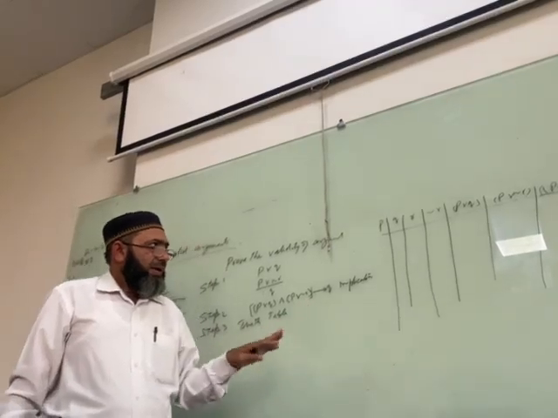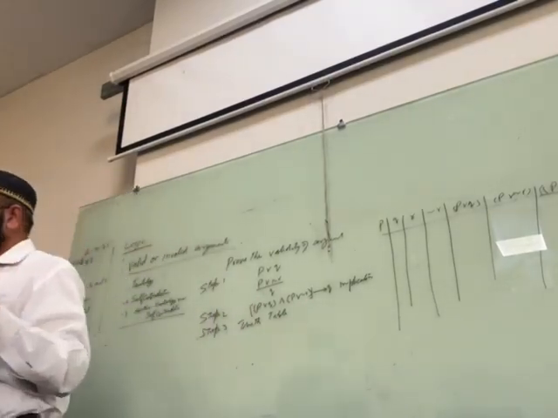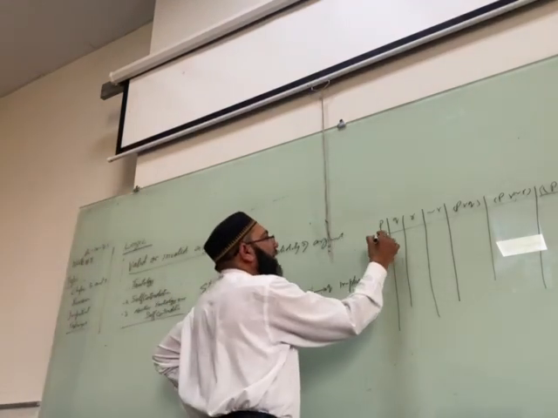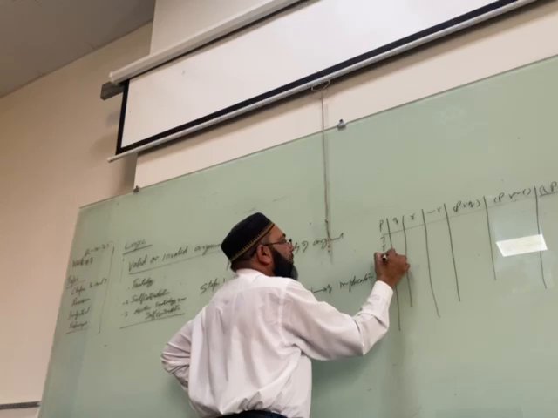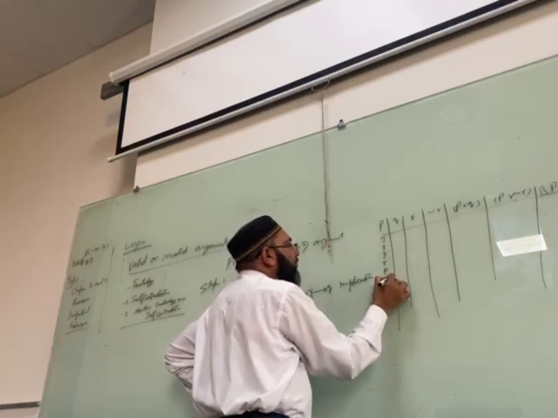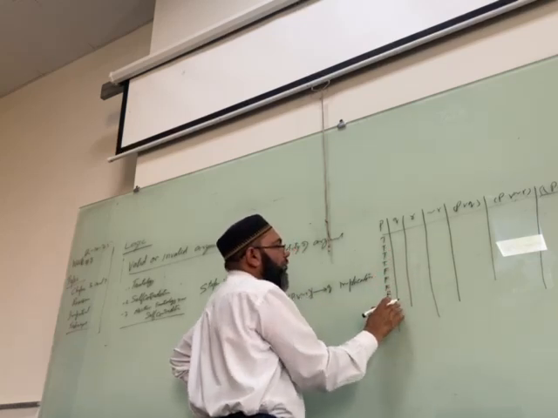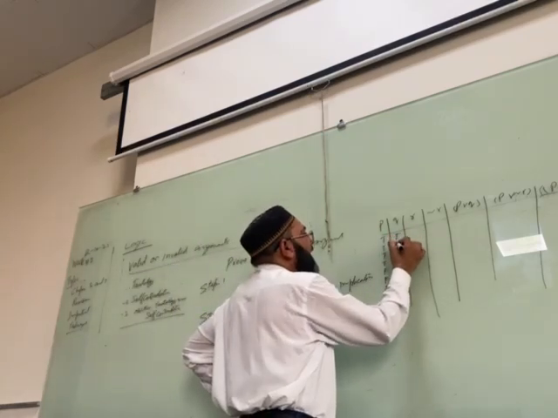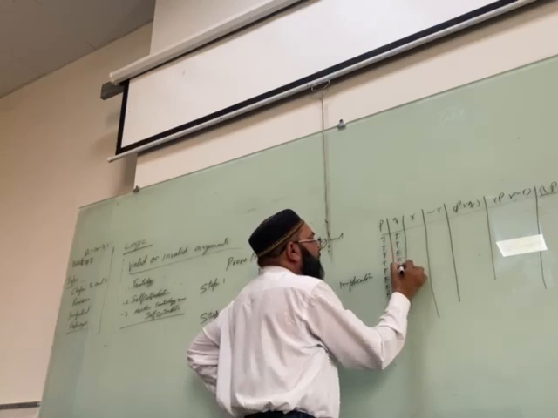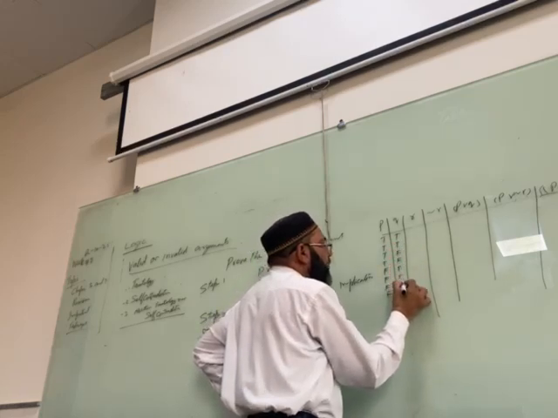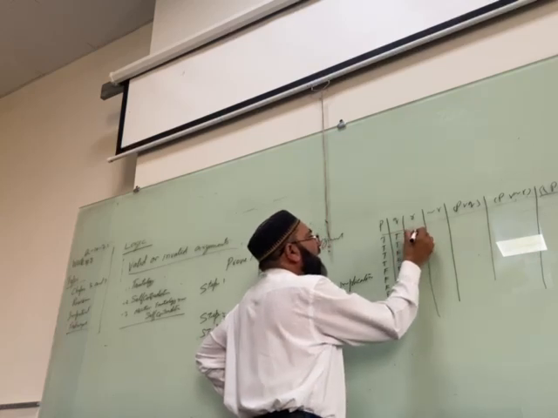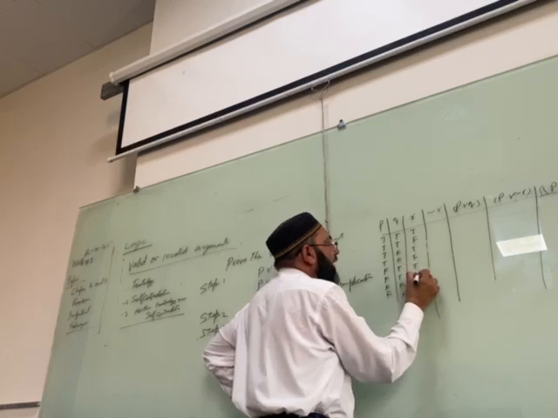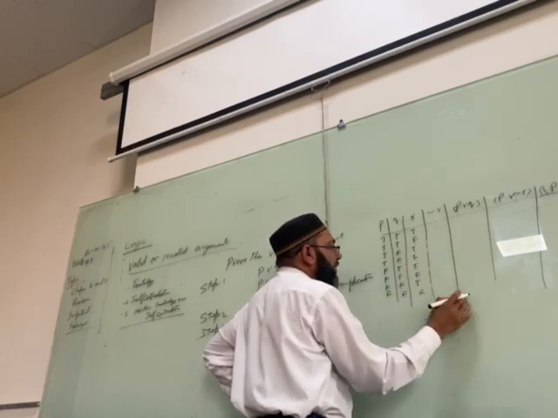Okay. Although we have only 3 premises, P, Q, R, what is the method for 3? 4T, 4F. Total we have 8. Then 2T 2F, 2T 2F, then T F T F T F T F. It is a very easy method.